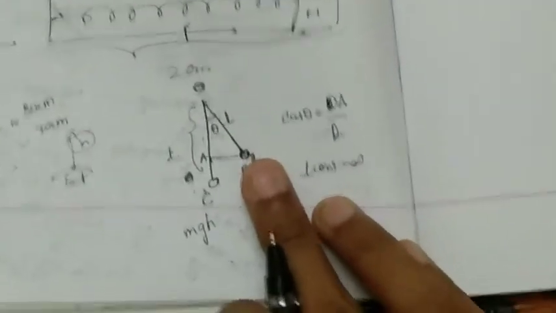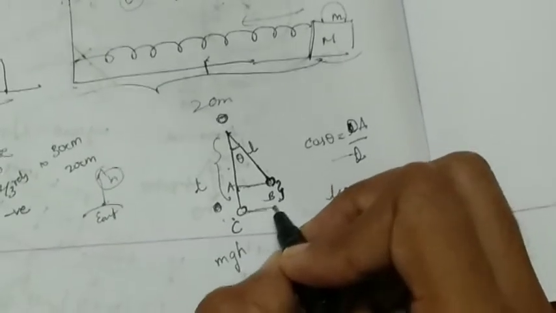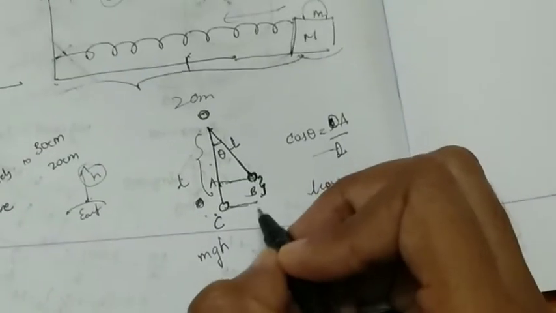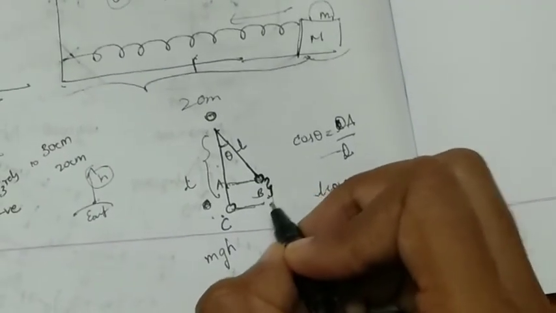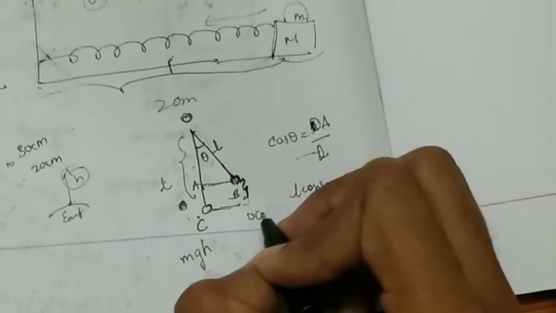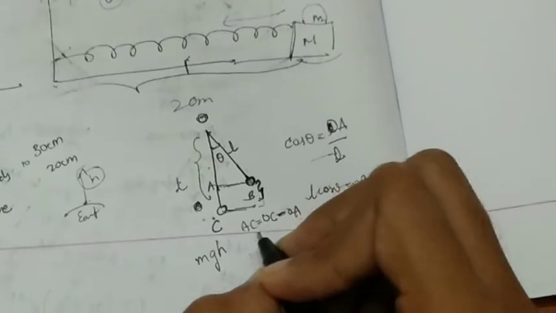So we need to calculate how much height this bob has raised from here to here. This is nothing but OC minus OA, that is AC, that height.